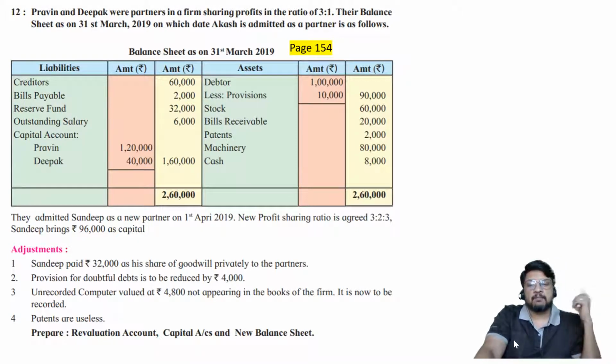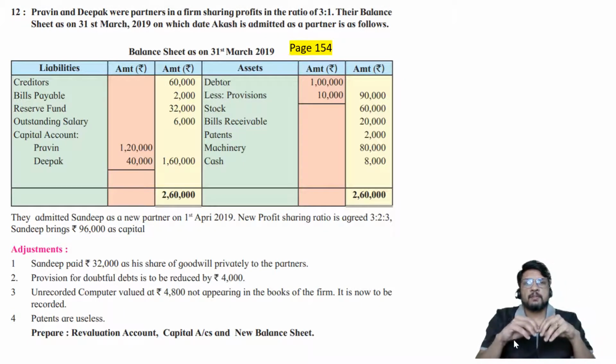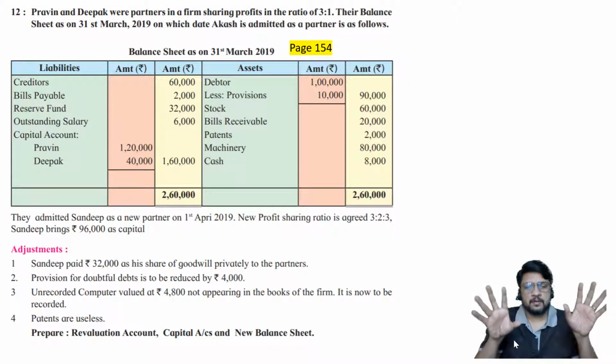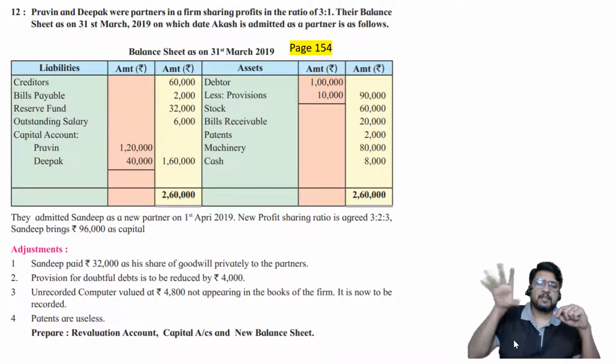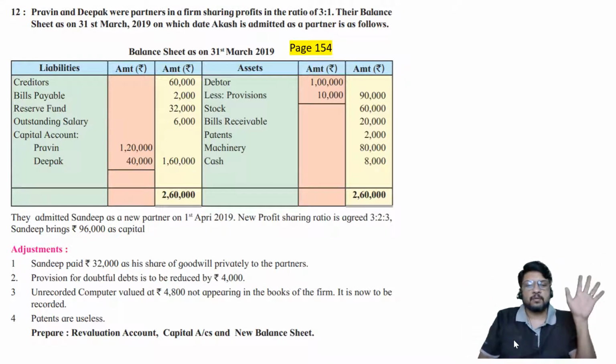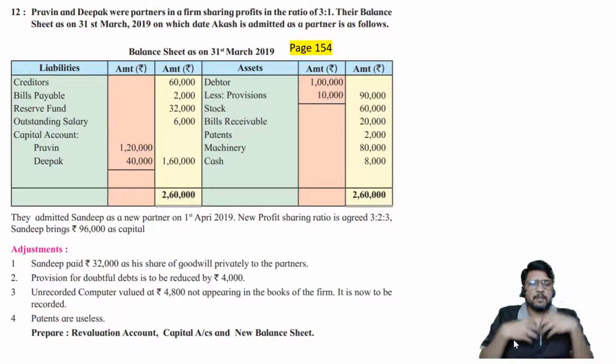It is directly completed by them, that is Sandeep and Praveen and Deepak, new partner and old partners, by using their private books. So the partnership accountant is not at all aware. Try to understand. There is Praveen and his accountant, there is Deepak and his accountant, there is Sandeep and his personal accountant, and plus there is partnership firm for which there is another accountant.